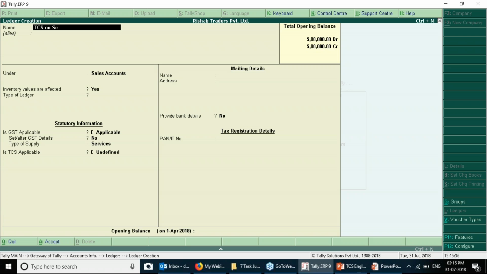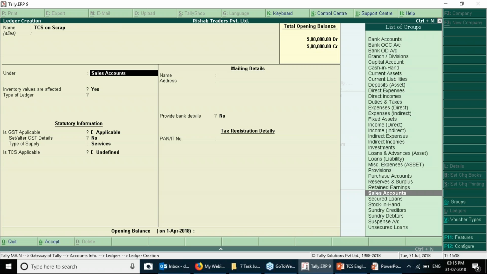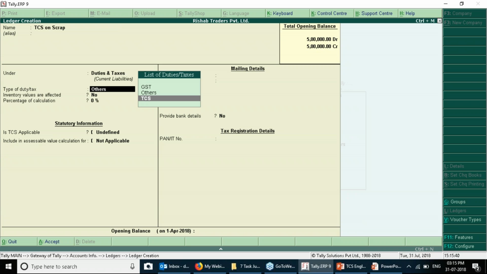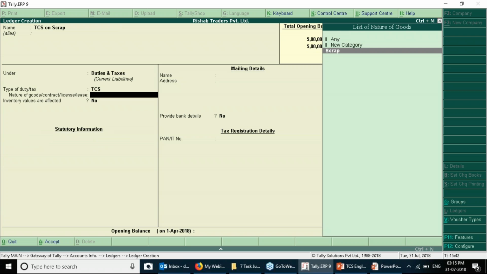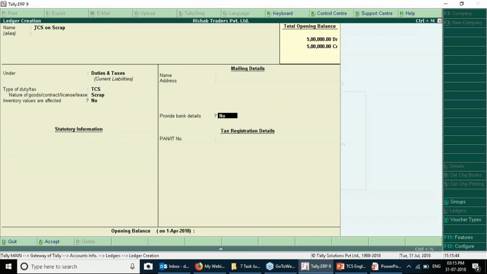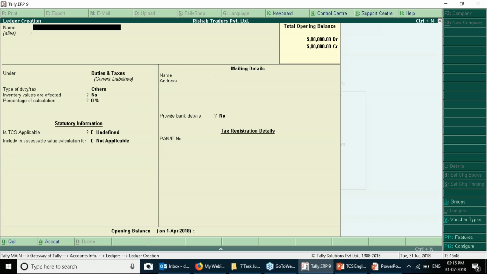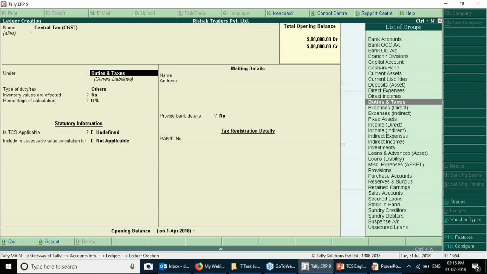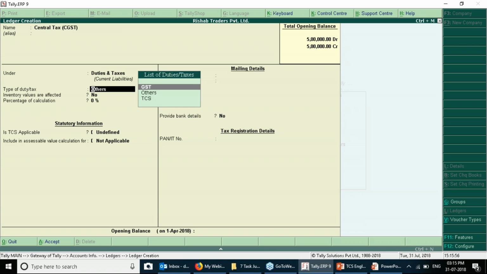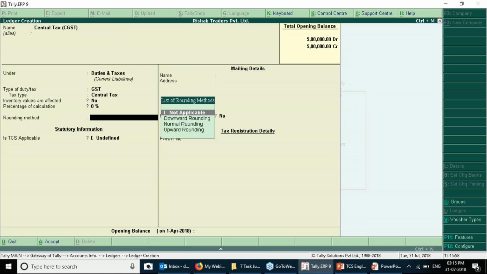So TCS on scrap under duties and taxes, under TCS, under scrap. Then afterwards you need to create another duty ledgers, that is central tax, CGST, under duties and taxes, GST, central tax.